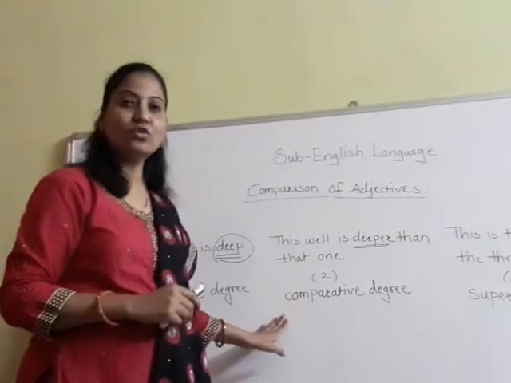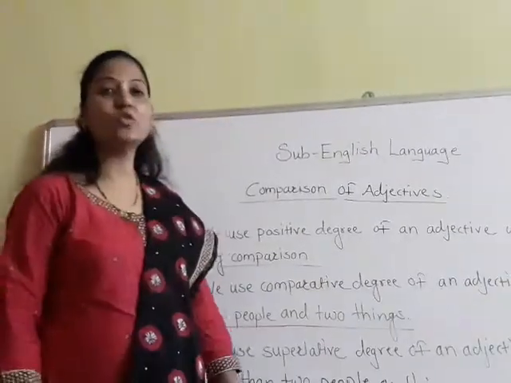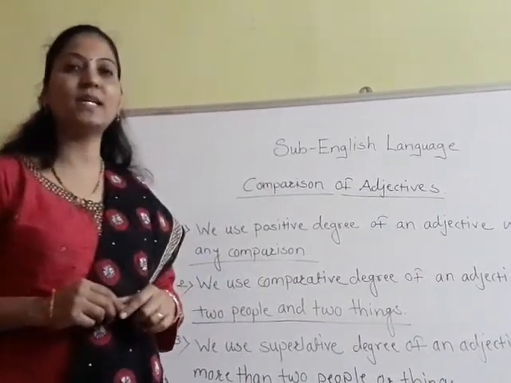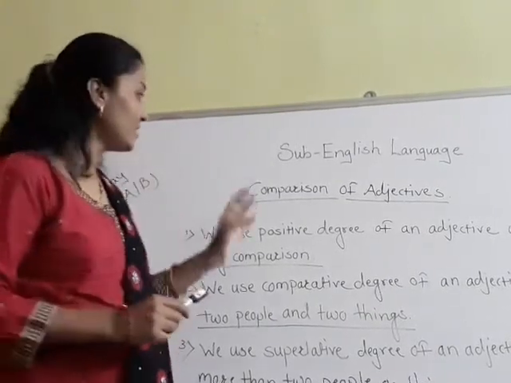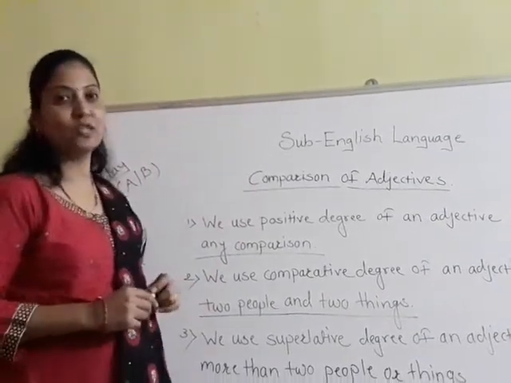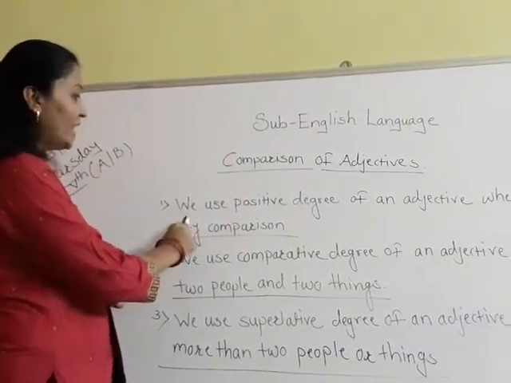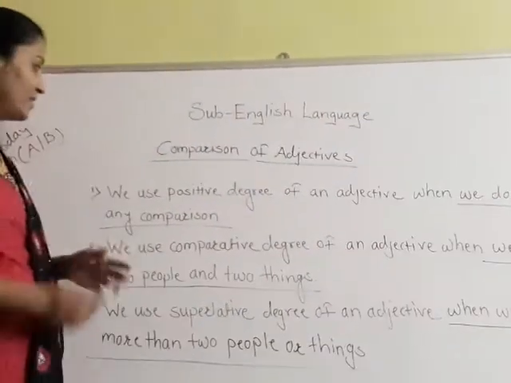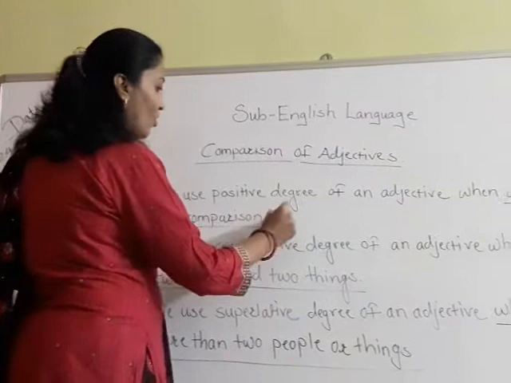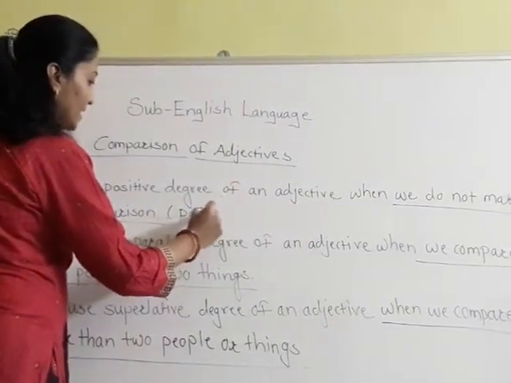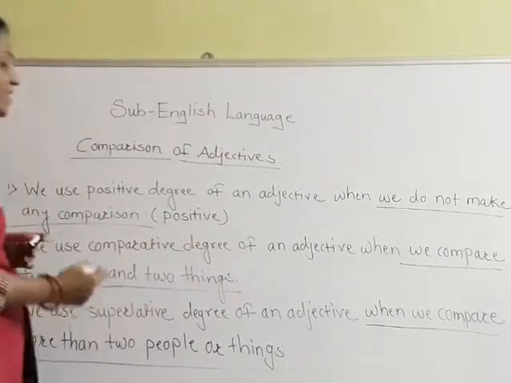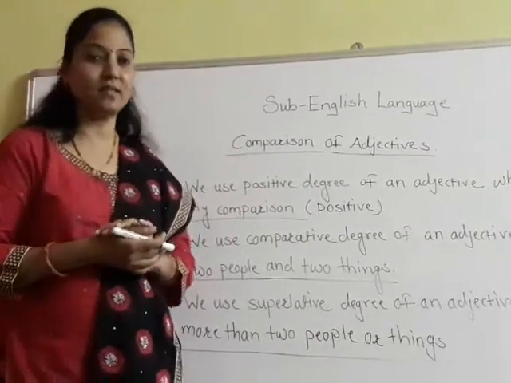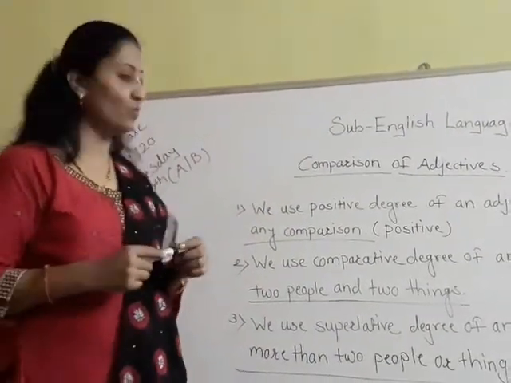I hope that up to now you have understood? So let's move further. So students, to learn the comparison of adjectives, you have to keep in mind, or you have to just learn the three things that I just want to tell you here. The first one is, we use positive degree of an adjective when we do not make any comparison. Okay? When we do not make any comparison, then it is the positive degree. In positive degree, we are not doing any comparison. Okay, we are just using that adjective.